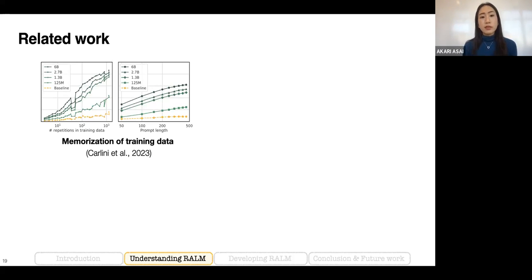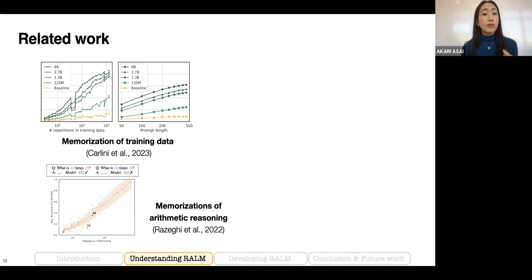This area of memorization is still new, but there are many exciting papers. For example, one of the most famous papers is on memorization of training data, and their finding is that if the training data, or subsequences in training data, appear more frequently, then the model memorizes more. And also scaling up model size makes the model memorize more. And a similar finding was reported by another paper about arithmetic reasoning. For example, if a number appears more frequently than other numbers, then that number may be memorized better by the model.